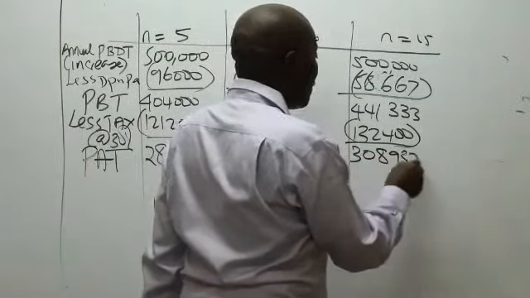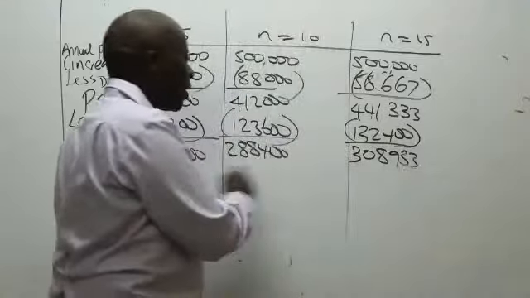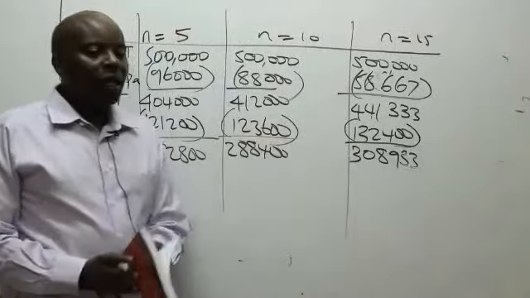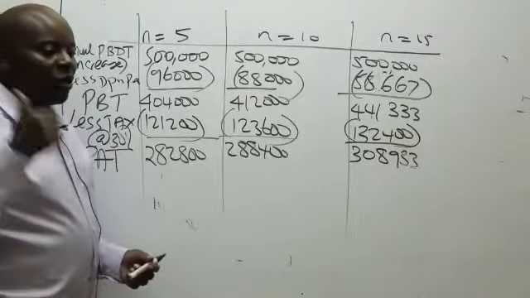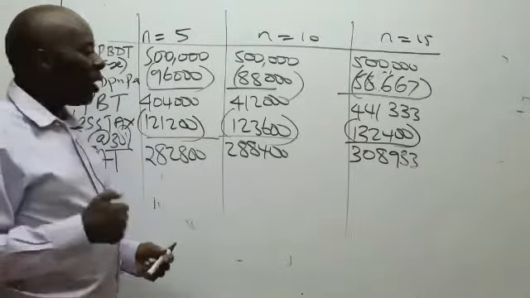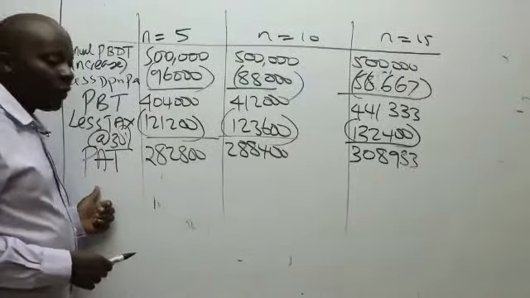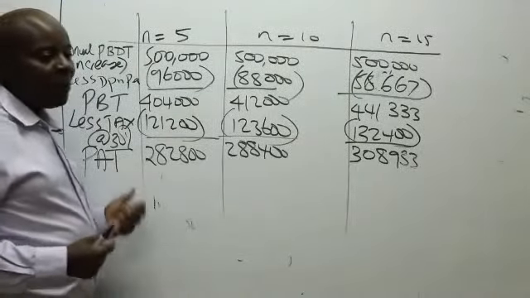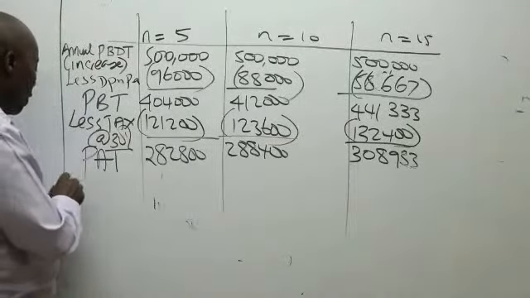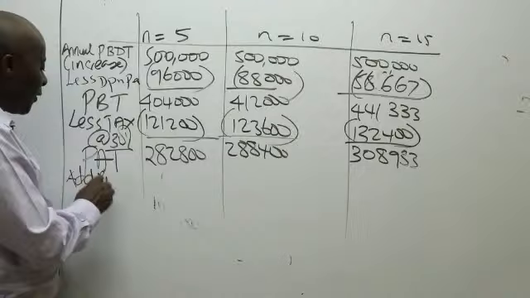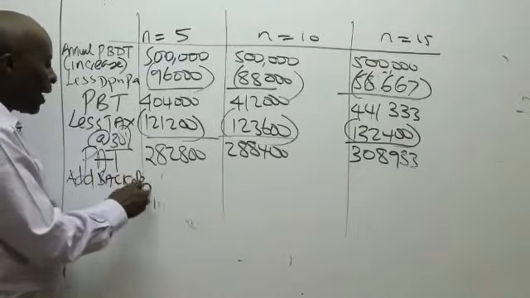Can somebody confirm that these figures are correct before we move on? Yegon says yes, correct. Thank you very much. So having gotten profit after tax, what do you think will be the next thing that we should do? We add back, you guys are geniuses. Add back depreciation amounts.